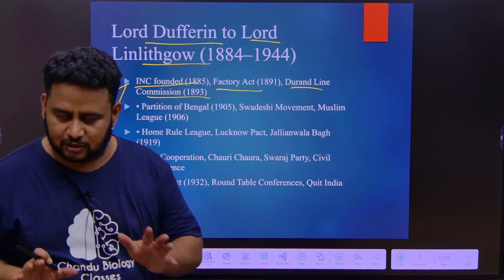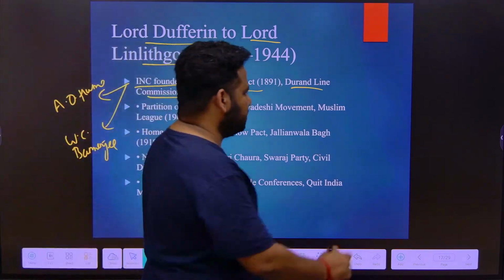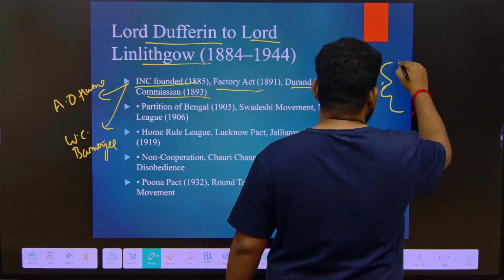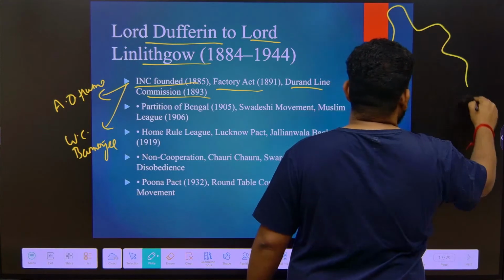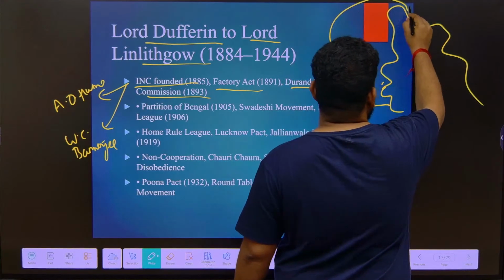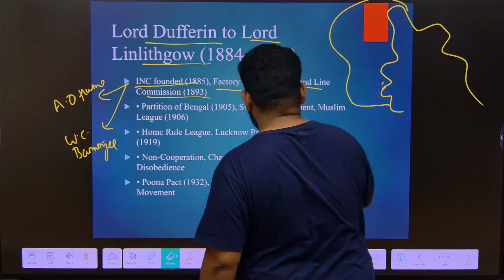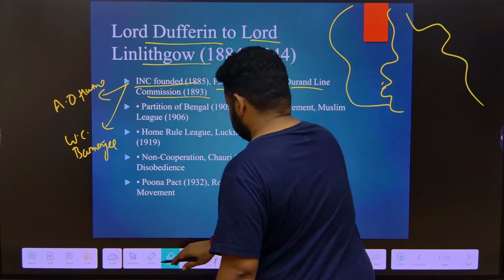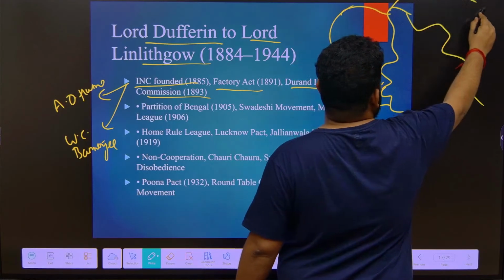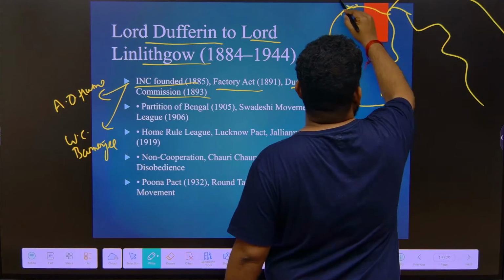So we know that when we talk about borders, border areas, here we have Pakistan, here we have China, here we have a little bit of Afghanistan.